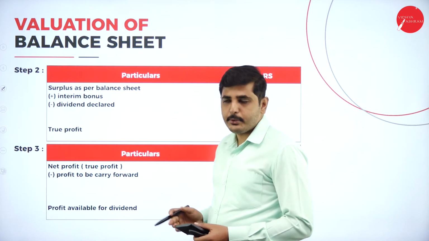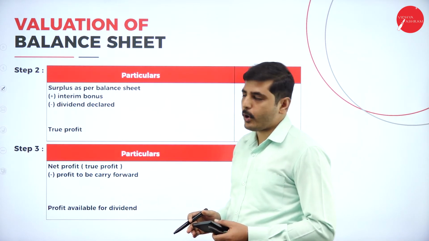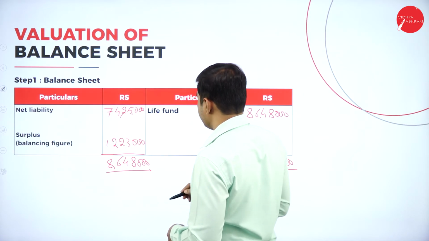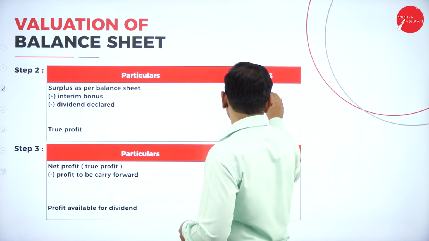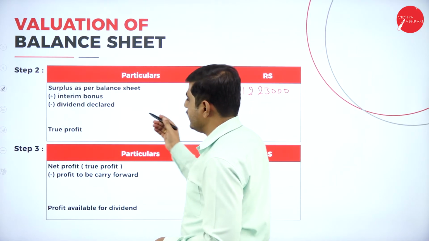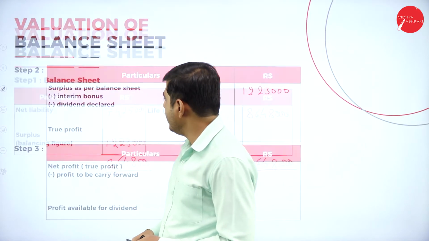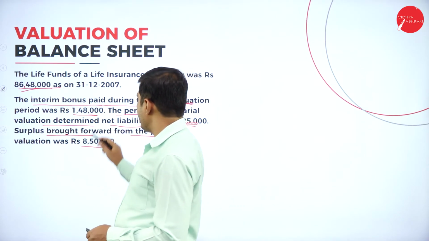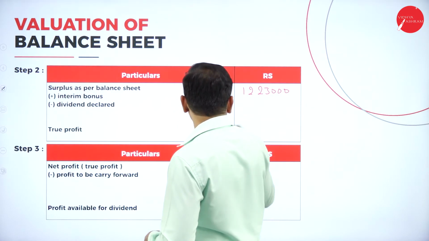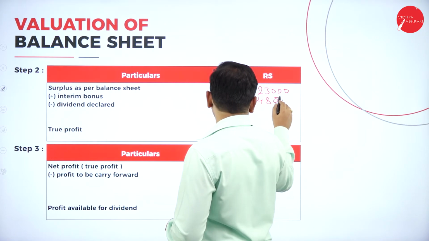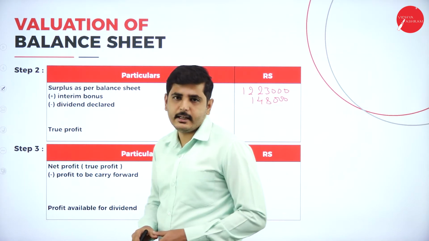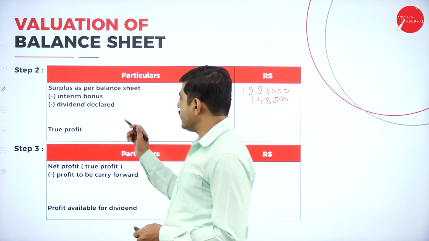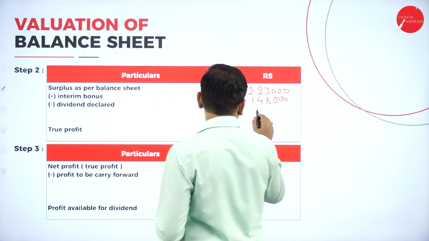Now under step 2 we have to identify the true profit. How to calculate true profit? So let's write the surplus first, 12,23,000. Now what is the interim bonus we have provided? The interim bonus is 1,48,000. Let's add 1,48,000. Next one is dividend declared. Have you declared any dividend? Let's check. So there is no dividend declared in this sum, it is nil.